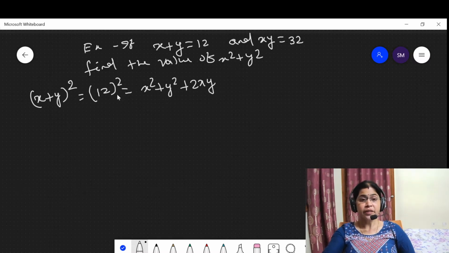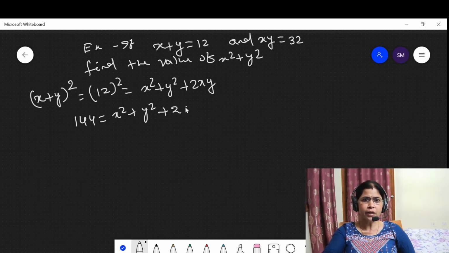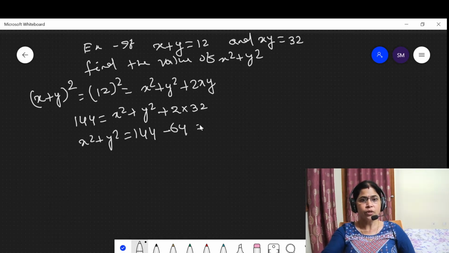Then x plus y whole square is equal to 12 whole square, which is 144, equal to x square plus y square plus 2xy. In place of 2xy, we can write 2 into 32. Then x square plus y square is equal to 144 minus 64, which is equal to 80.